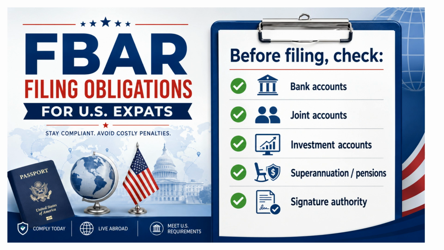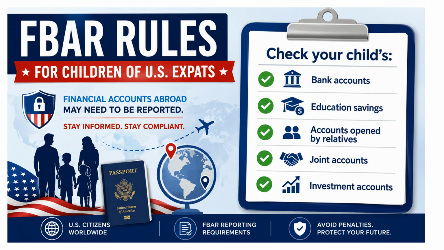Make sure you have all the information to all of your bank accounts that you own separately. Includes the joint accounts, investment accounts, your superannuation or pensions, and any accounts that you have a signature authority. If your child is also a US person, you need to make sure that you also check your child's bank accounts, their education savings, any accounts opened by relatives. Are there any joint accounts or investment accounts under the child's name?